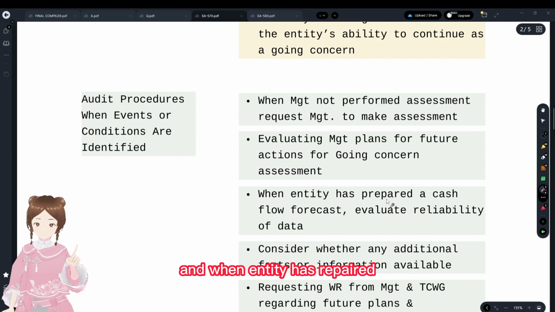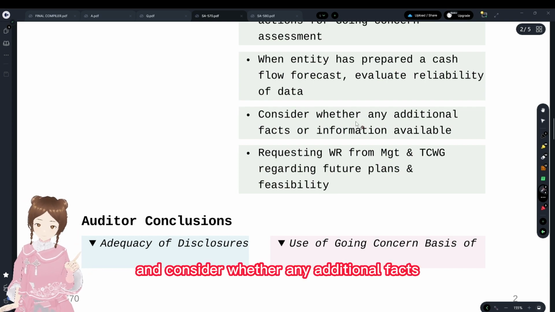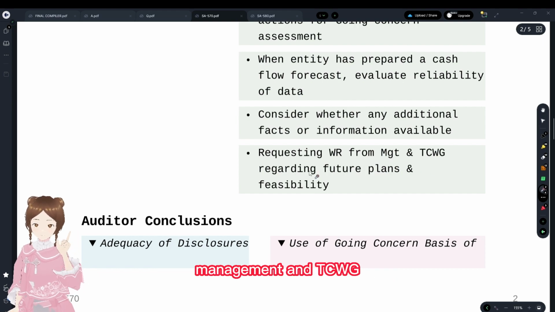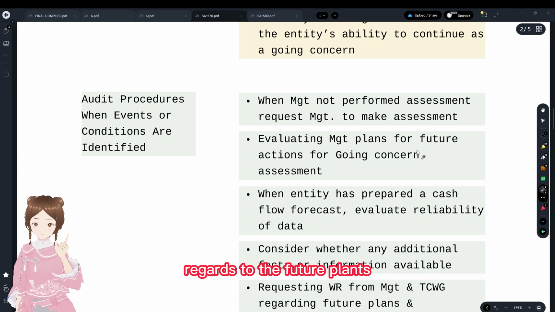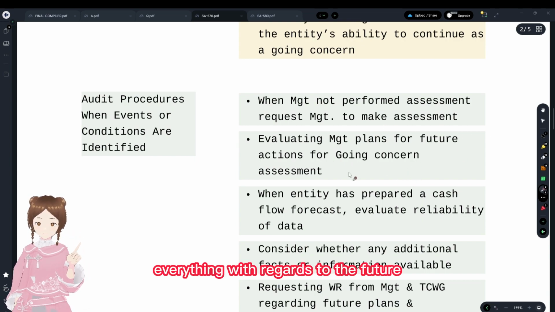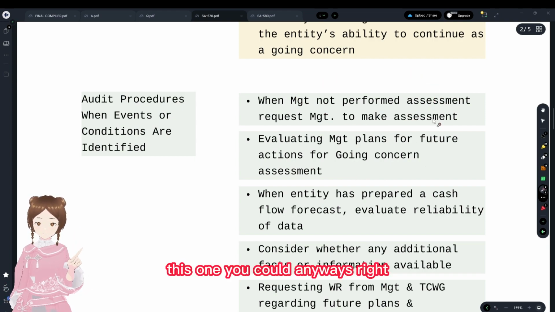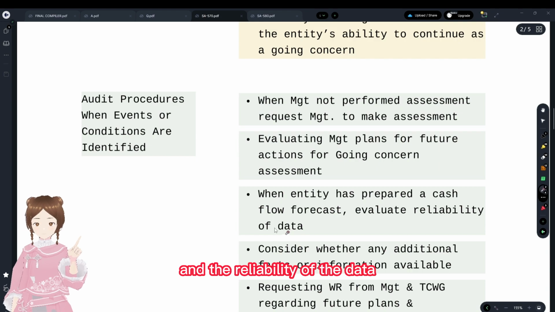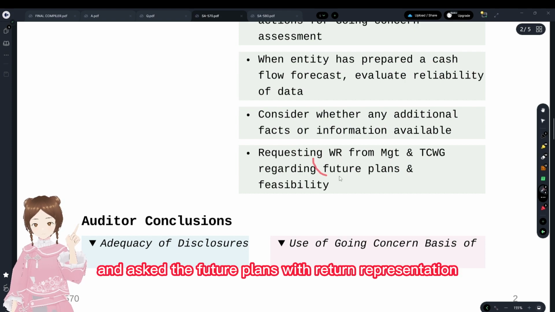And when the entity has prepared a cash flow forecast, evaluate the reliability of the data and consider whether any additional facts or information are available, and request written representation from management and TCWG regarding future plans and feasibility. You see, all the audit procedures are with regard to the future plans, everything with regard to the future: the future action plans, the cash flow forecast and the reliability of the data, any additional information that was available, and asking for the future plans with written representation.